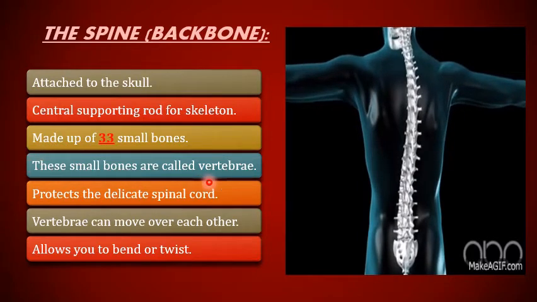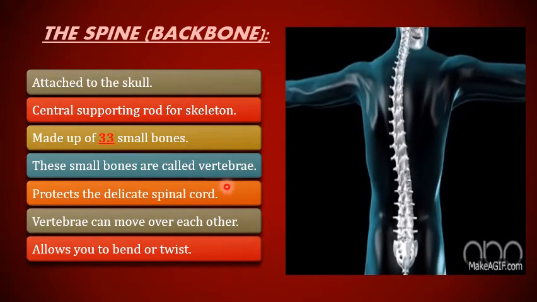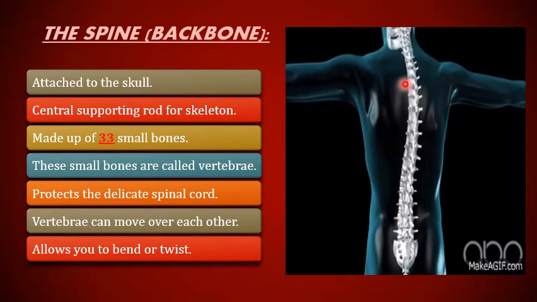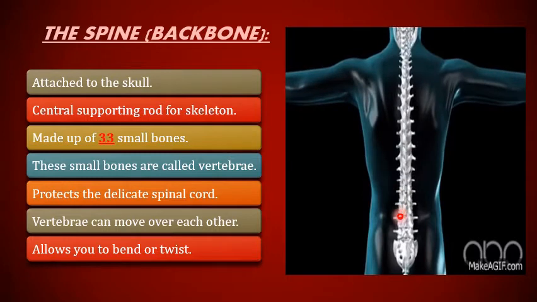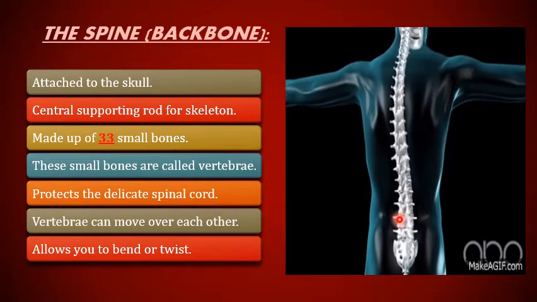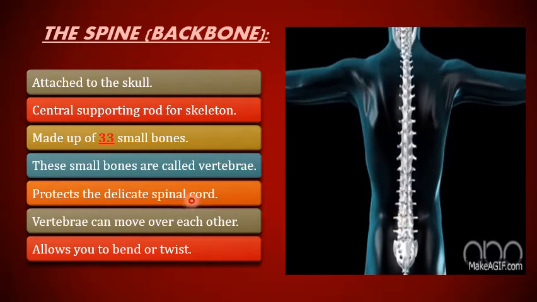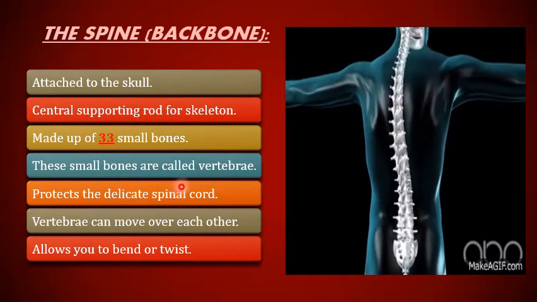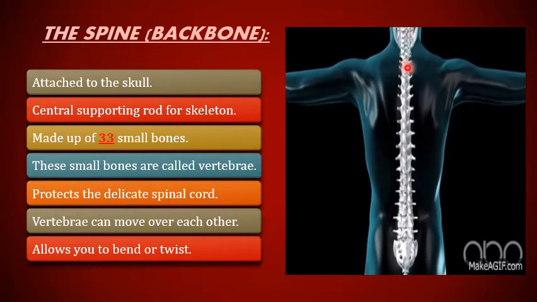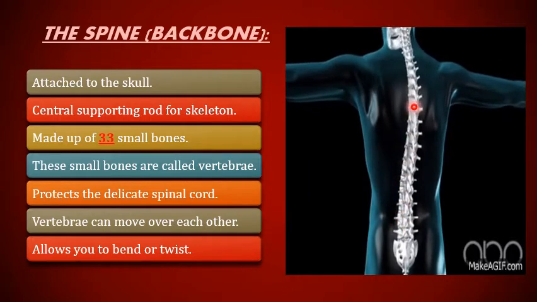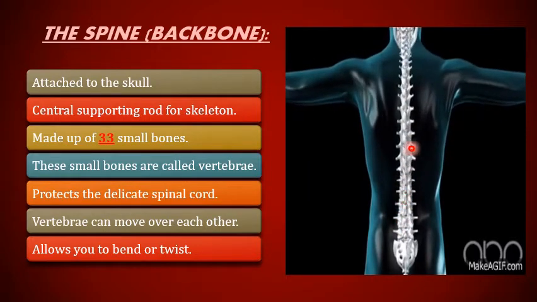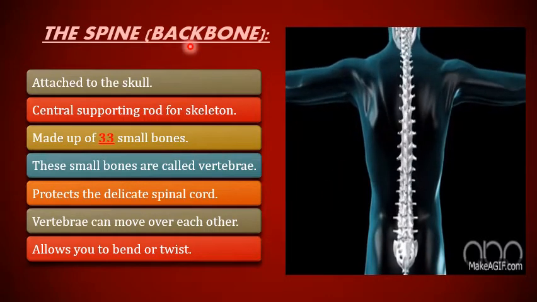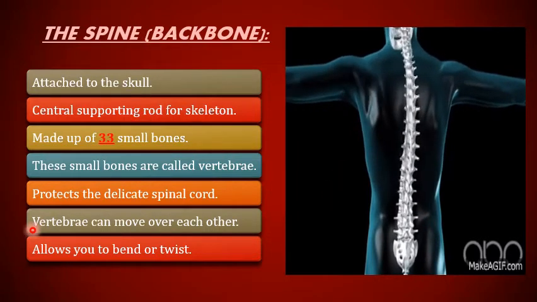These small bones are called vertebrae. So we can say that a human being has 33 vertebrae in their body. It protects the delicate spinal cord. You know that there is a delicate spinal cord. What is it? We will learn in the next chapter in detail, but our spine or backbone protects that.